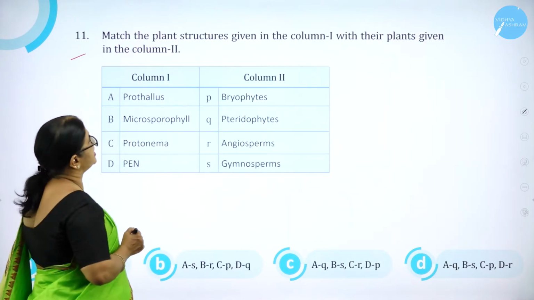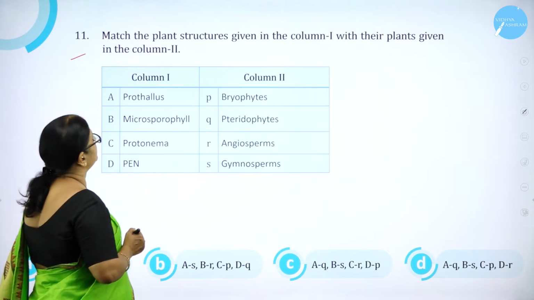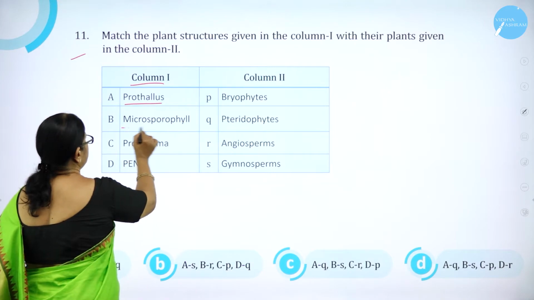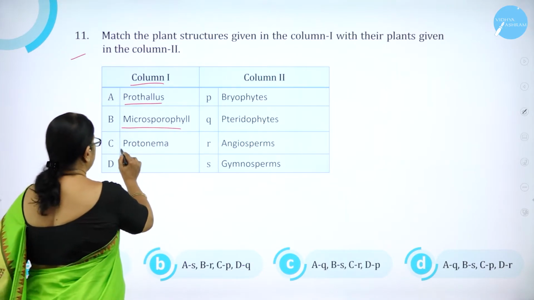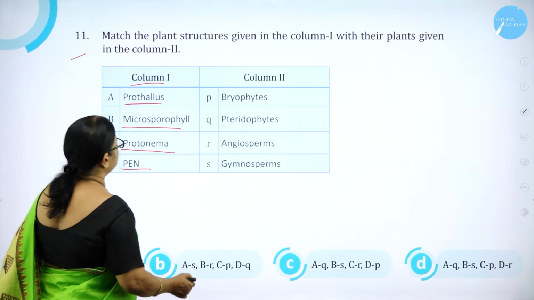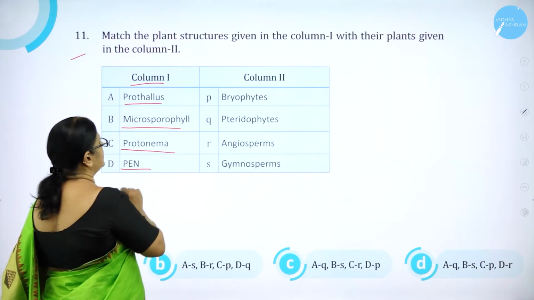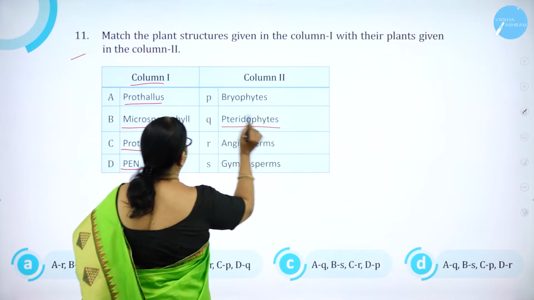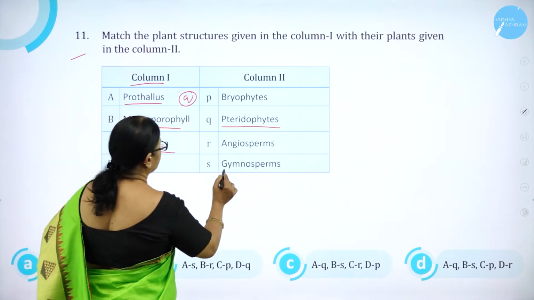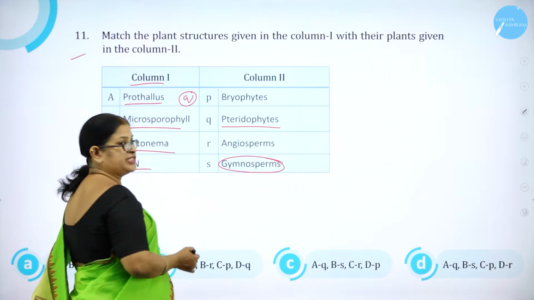Match the plant structures given in column 1 with the plants given in column 2. Column 1: A, Prothallus; B, Microsporophyll; C, Protonema; D, primary endosperm nucleus. Prothallus is found in pteridophytes. Microsporophyll you find in gymnosperms.